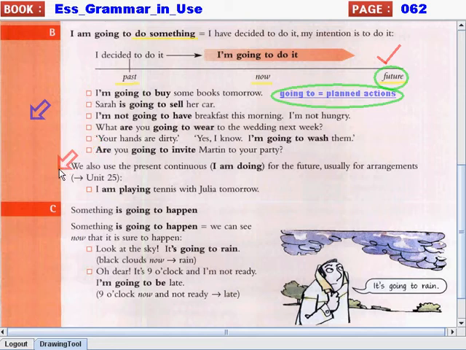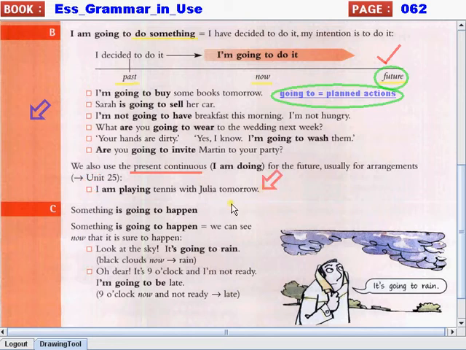Next, remember, we also use the present continuous for the future, usually for arrangements. We talked about this in the previous unit. So remember, we can also use the present continuous for activities that will happen in the near future. For example, I am playing tennis with Julia tomorrow.